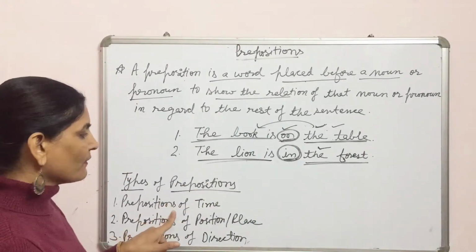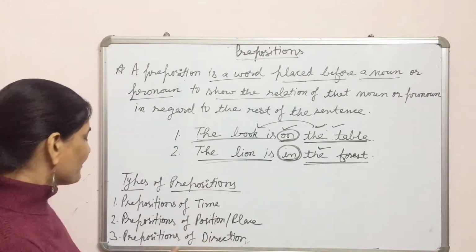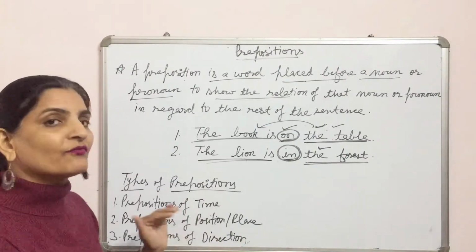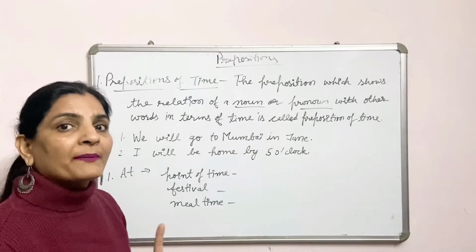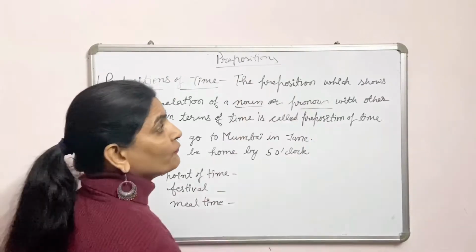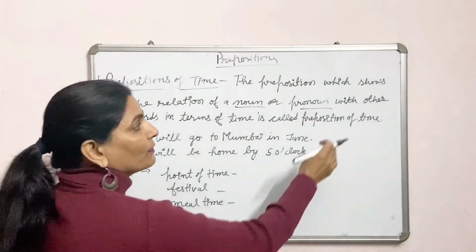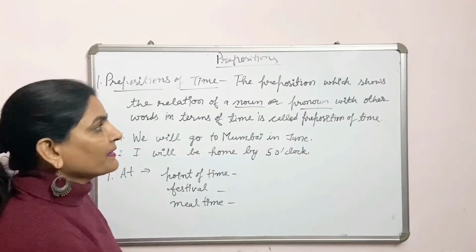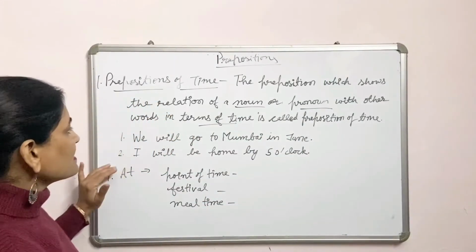First, prepositions of time, prepositions of position or place, prepositions of direction. Now we will discuss these prepositions one by one. Students, the first kind of preposition is prepositions of time. The preposition which shows the relation of a noun or pronoun with other words in terms of time is called preposition of time.